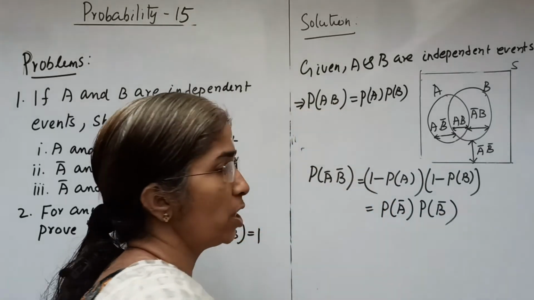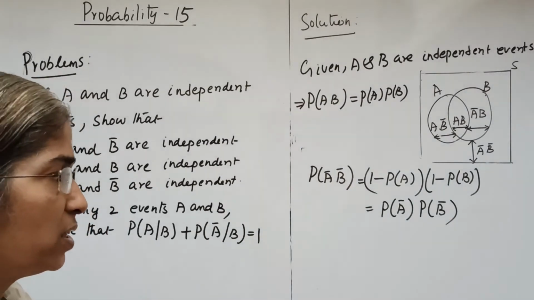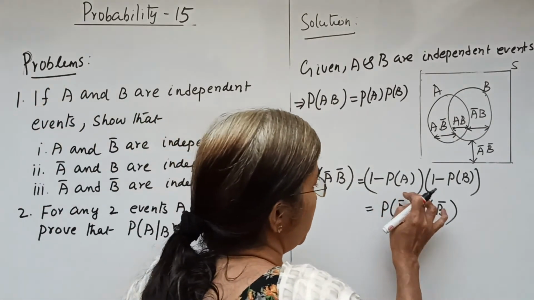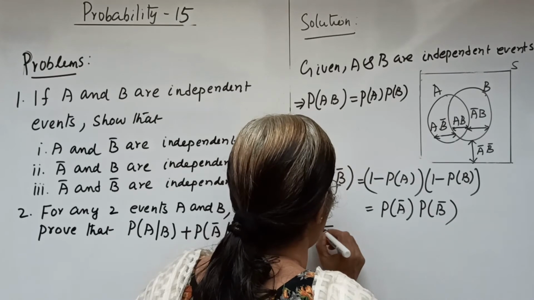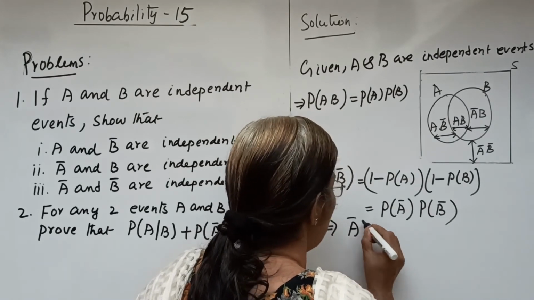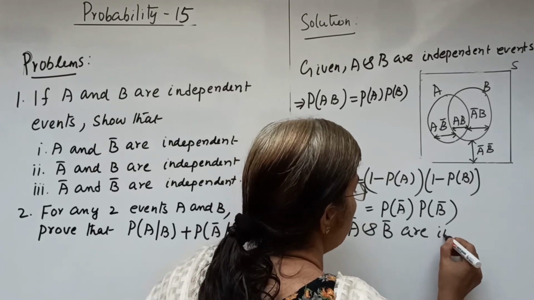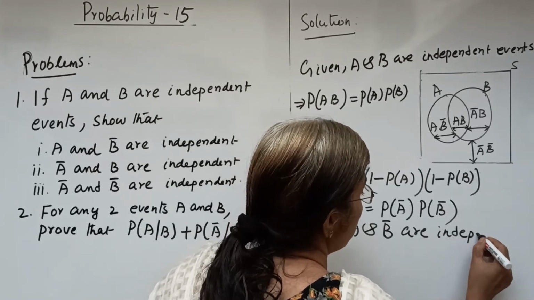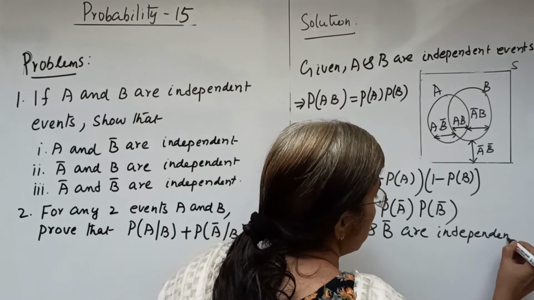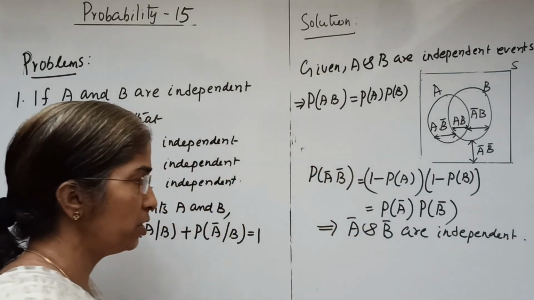So we have obtained P of A bar intersection B bar equal to P of A bar into P of B bar, which implies A bar and B bar are independent. If A and B are independent, then A bar and B bar are independent.